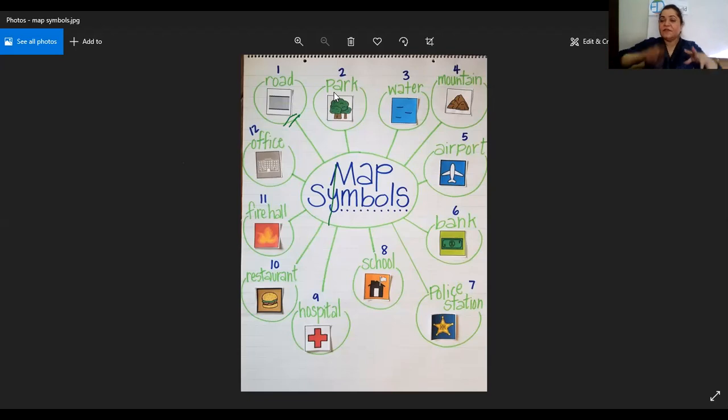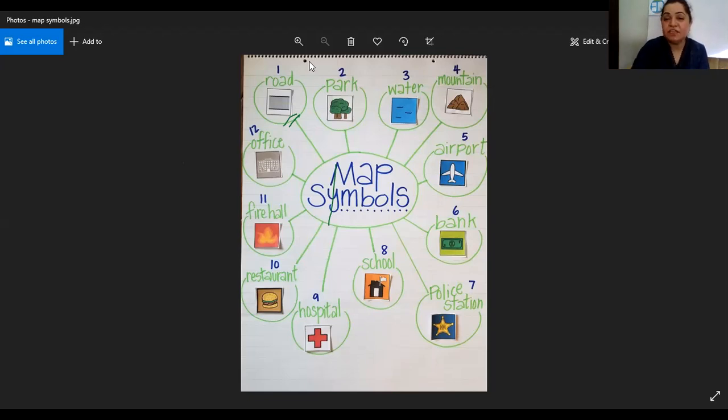Then park, that shows us, okay, now there's a park, if you have to turn from the park or whatever. Then water, if there is a lake or something like that. Then there could be mountains over here, if you can see. Airport, right? If you have to go, they show us the banks, the police station, the school, the hospital, restaurants, the fire station, different kinds of offices. They show us all these things. They are a couple of these symbols, and many other symbols as well. So there are a couple of symbols which we can see on the maps, and they are called map symbols.